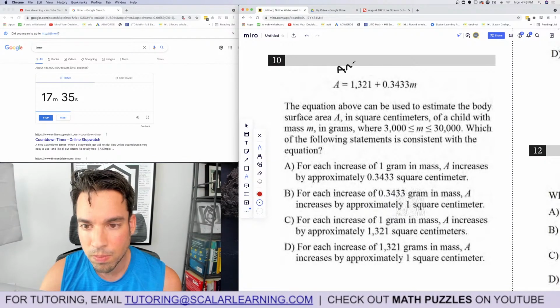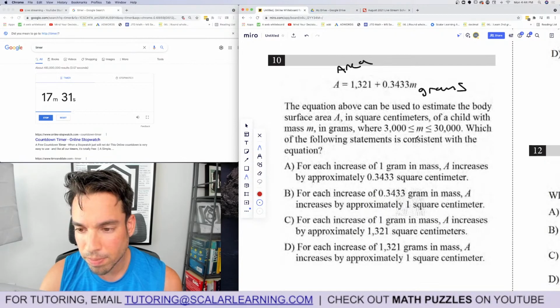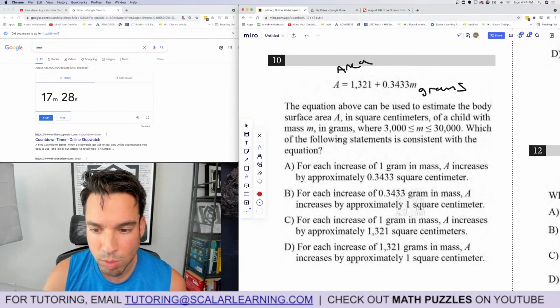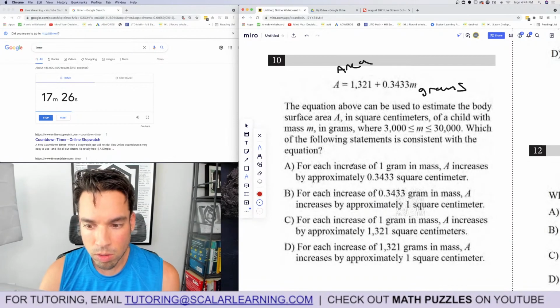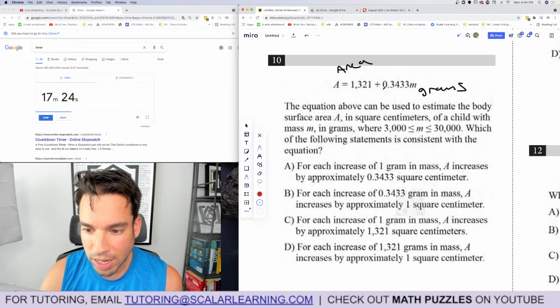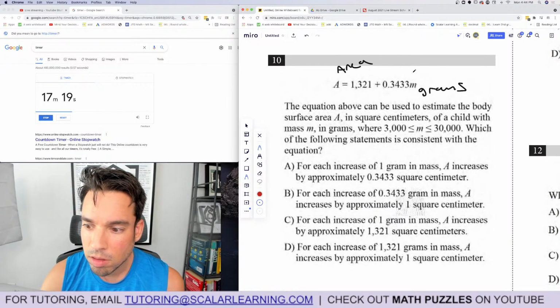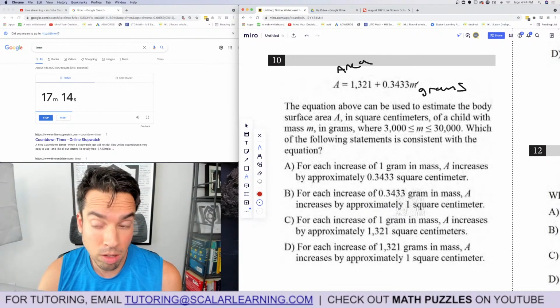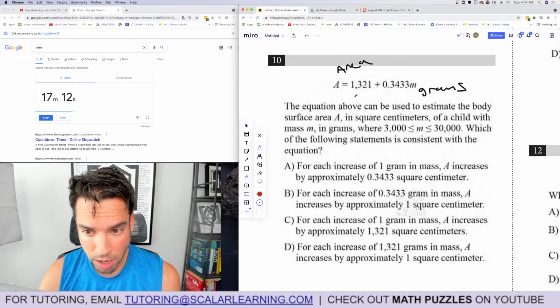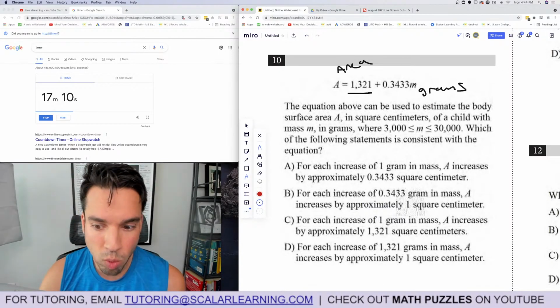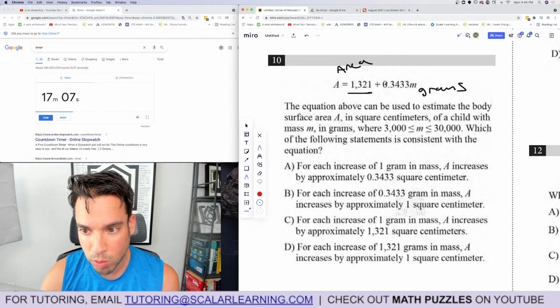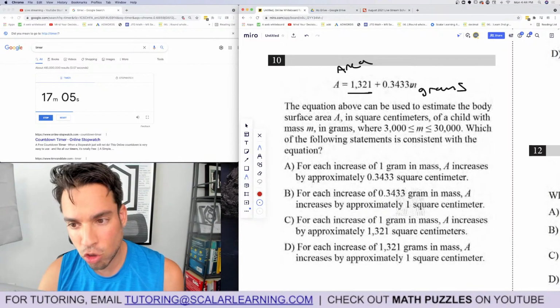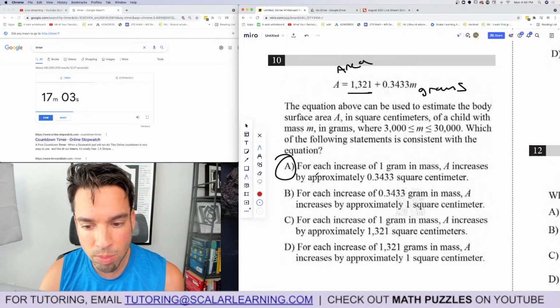So this is the area of a child with mass in grams, where the mass is there. Which of the following statements is consistent with the equation? Okay, first of all, they're talking about slope. So for each increase of 1 gram in mass, area increases. This is true, because if I plug in 0 here, I'd have 1321. If I plug in 1 here, now it's gone up by 1, it would be 1321.3433. If I plug in 2, I'm adding double that. So this is probably correct, but let's just keep going.